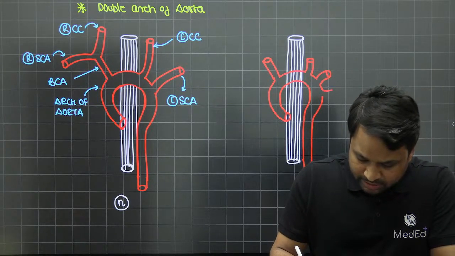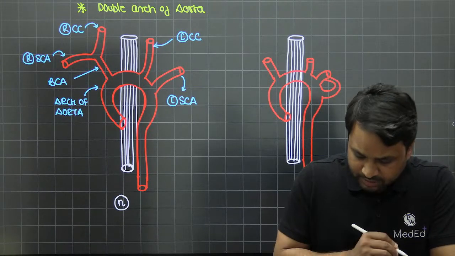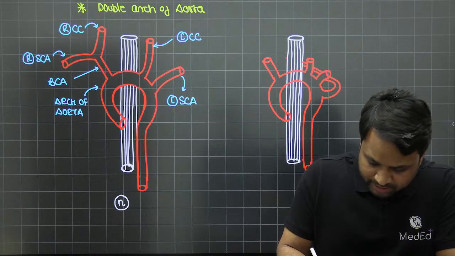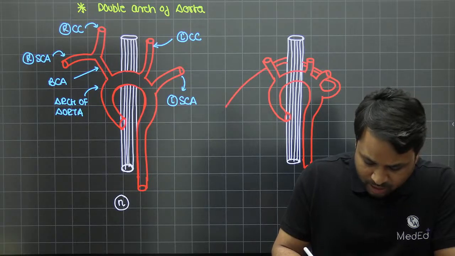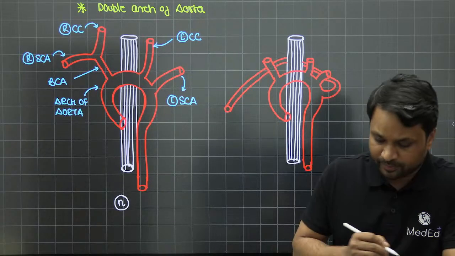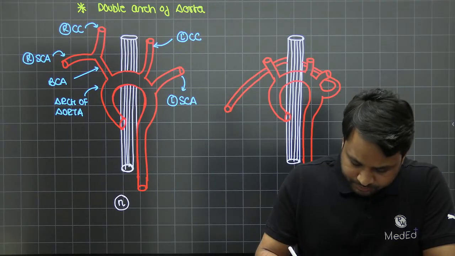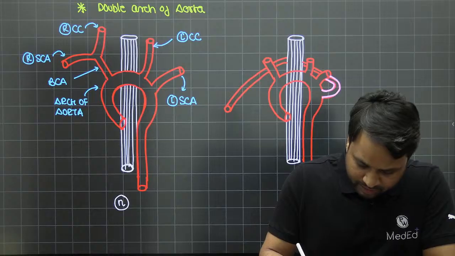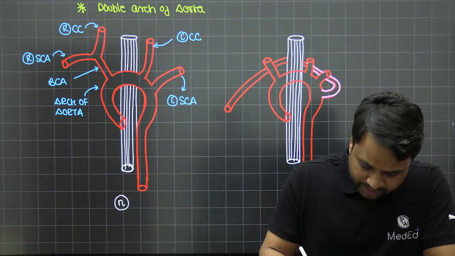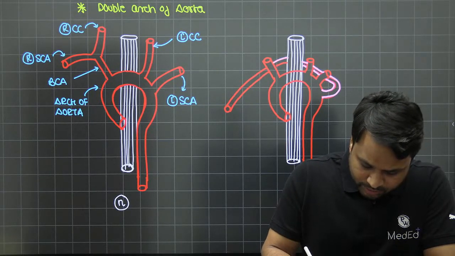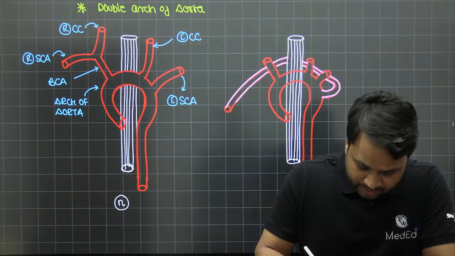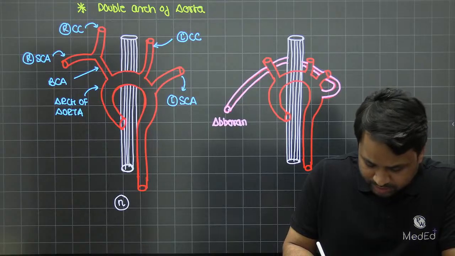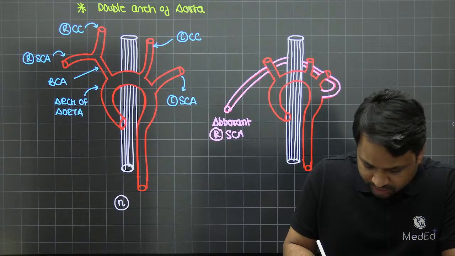Now, as it originates, it is going to take a turn like this. As it turns, it is going to travel behind these blood vessels, travel behind the esophagus. It is encircling the esophagus, now coming and supplying the right side, right? So if you look at the entire path, this is the entire path of the aberrant right subclavian artery. Aberrant because it has an abnormal origin. It goes behind the esophagus, now coming and supplying the right side. And this is what we call the aberrant right subclavian artery.